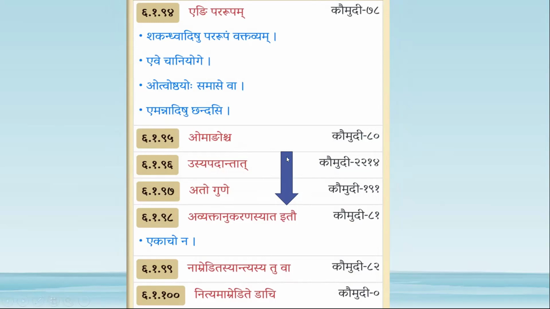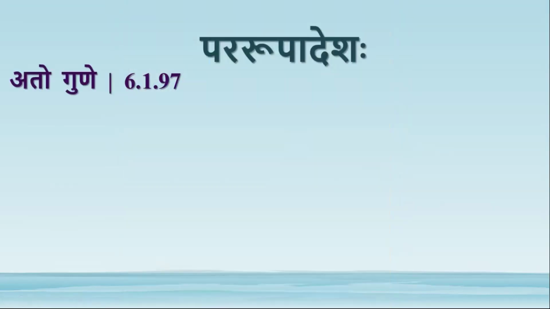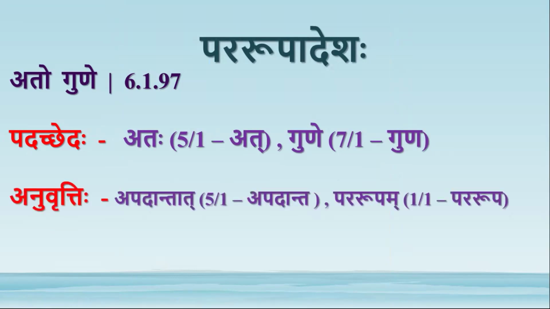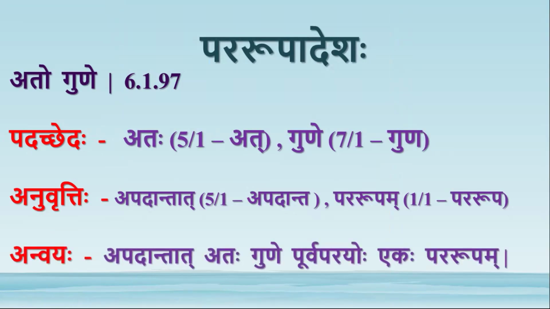Let us move on to ato gune, next sutra. Ato gune. Padachedah atah panchami ekavachana, gune saptami ekavachana. Anurutti of apadantat pararupam from the previous sutra. Usya padantat, from that sutra apadantat comes, and from yengi pararupam, pararupam comes. So anvayah apadantat atah gune पूर्वपरयोः एकः pararupam.